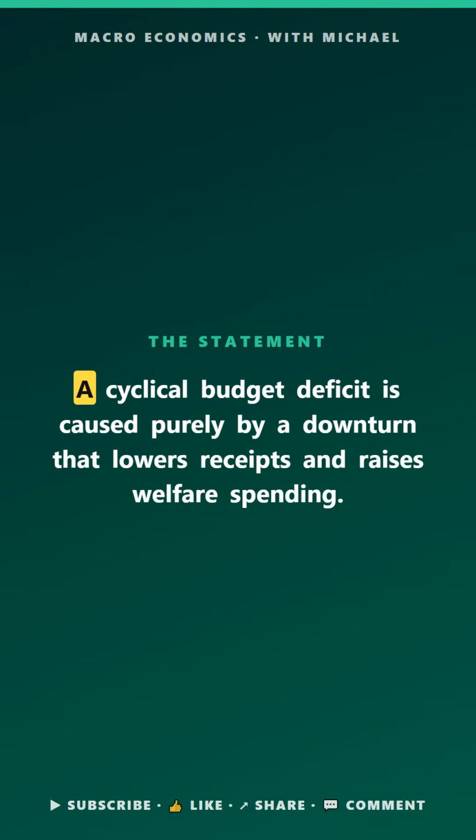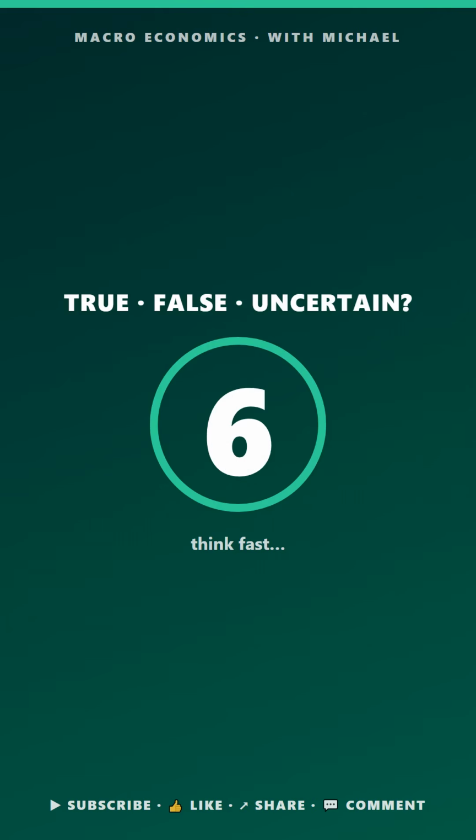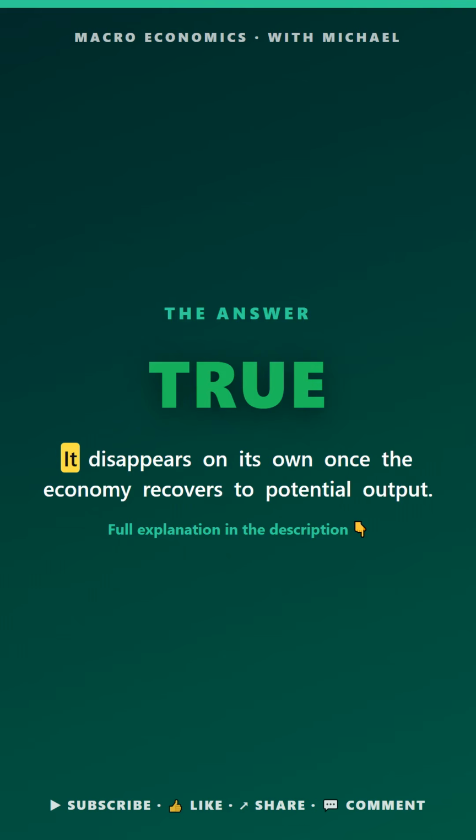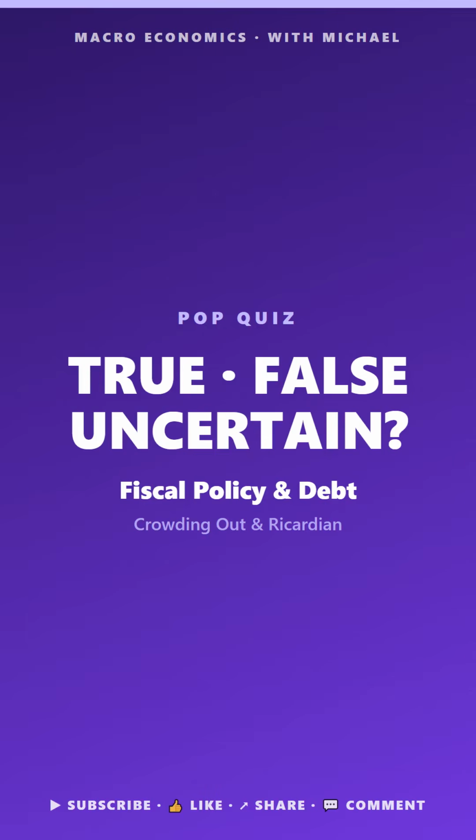Macro pop quiz. Fiscal policy and debt. True, false, or uncertain. A cyclical budget deficit is caused purely by a downturn that lowers receipts and raises welfare spending. The answer is true. It disappears on its own once the economy recovers.